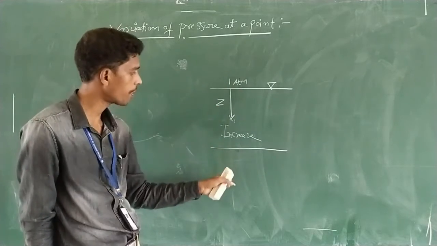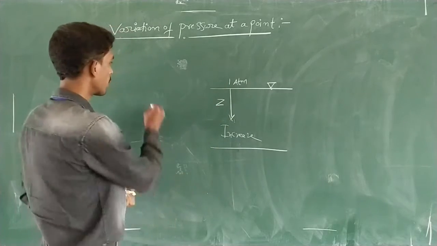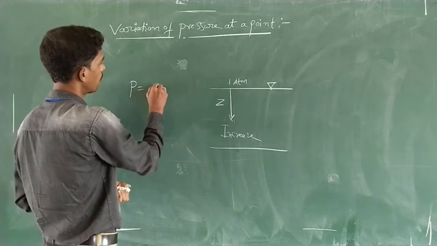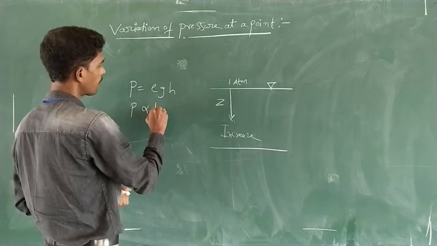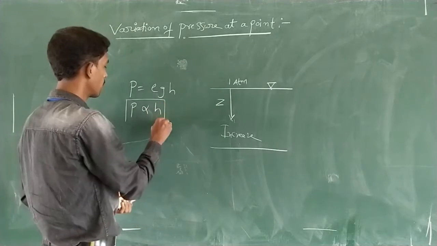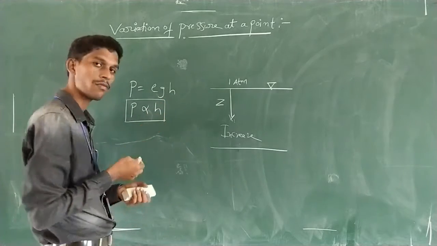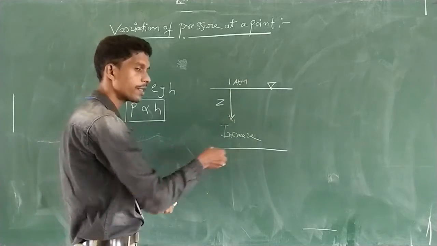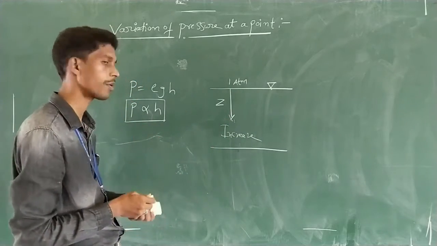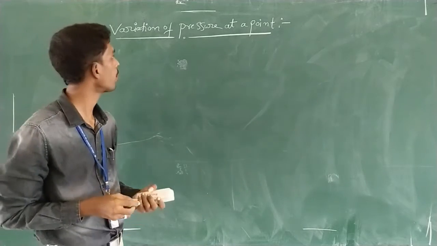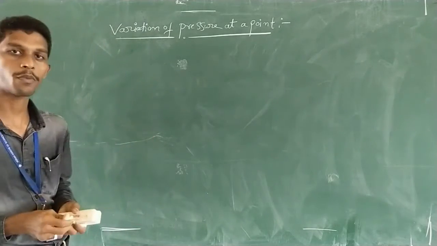When you go deeper inside, the pressure will increase. You can see this in the relation P is equal to rho g h. Here pressure P is directly proportional to the depth. The topic is the variation of pressure at a point.